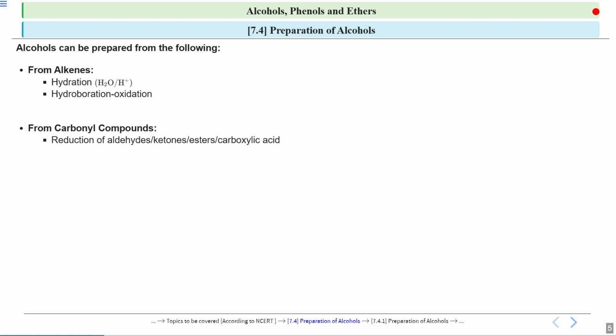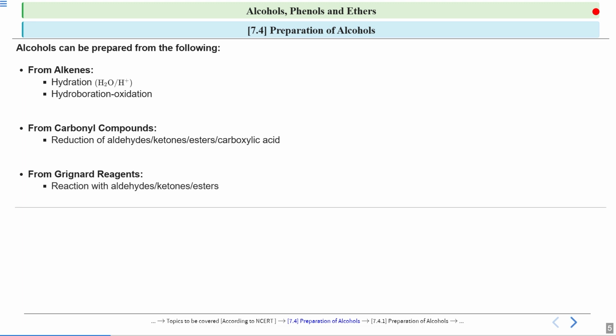We will see how by reduction of aldehydes, ketones, esters and carboxylic acids we can prepare alcohols. We will see how the C=O double bond is reduced to form alcohols. Next is from Grignard reagents. We will see the reaction with aldehydes, ketones and esters.